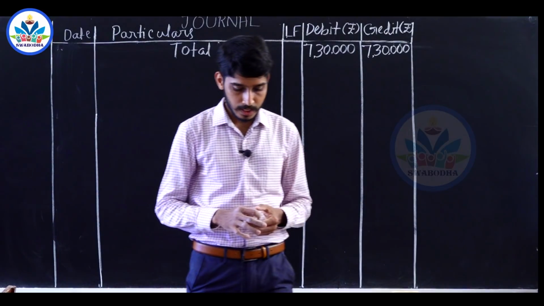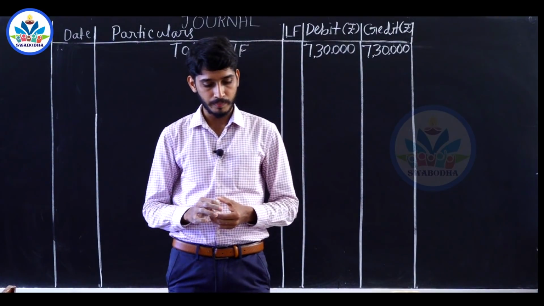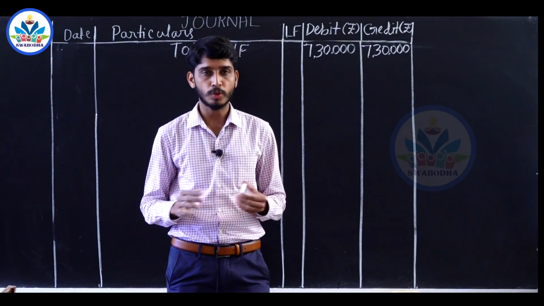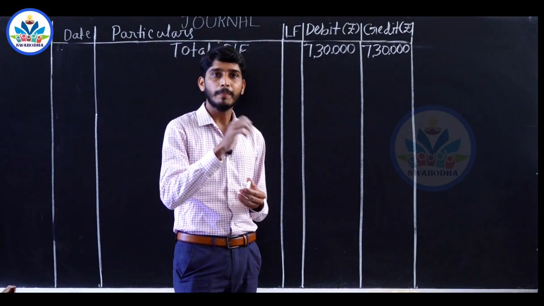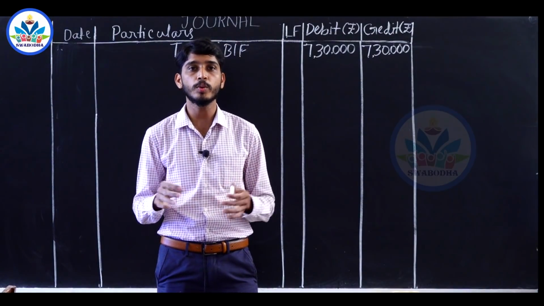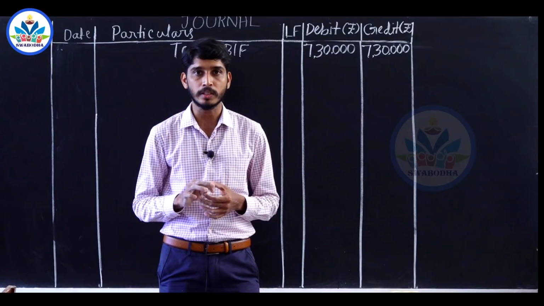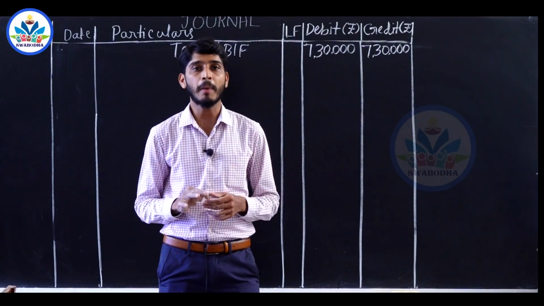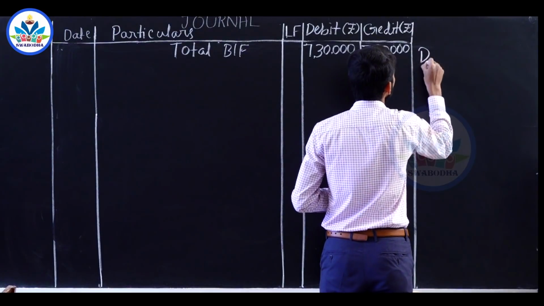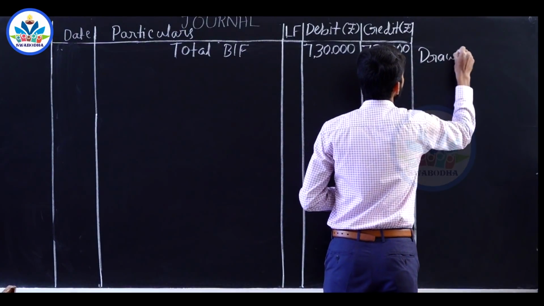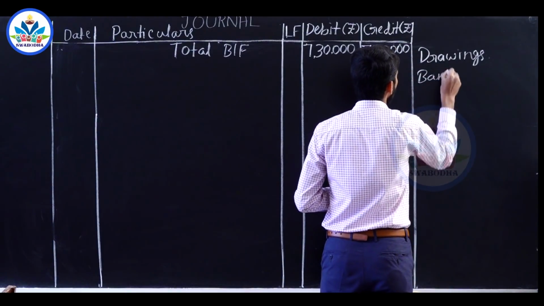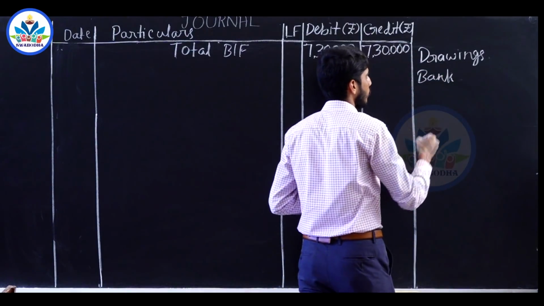Next transaction on December 19th, drew cash from bank for personal use, rupees 2,000. From the bank, 2,000 rupees has been withdrawn for the personal use of the proprietor or the owner. That means it is nothing but the amount of drawings. So the two accounts involved are drawings account and bank account.